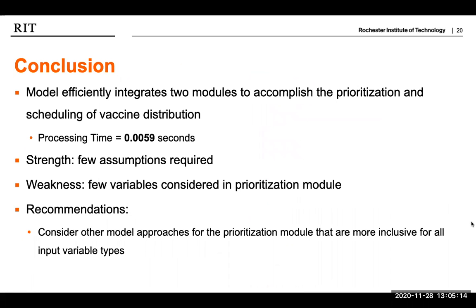In conclusion, our model efficiently integrates the two modules to accomplish the prioritization and scheduling of vaccine distribution. Using dummy datasets, our model was able to develop a schedule for vaccine delivery in 0.0059 seconds. The strength of our model is that it is fairly generalized and few assumptions were required to construct it. The main limitation of our model comes from our use of DEA in the prioritization module. Since categorical variables were not considered, this model may not provide the most accurate prioritization.